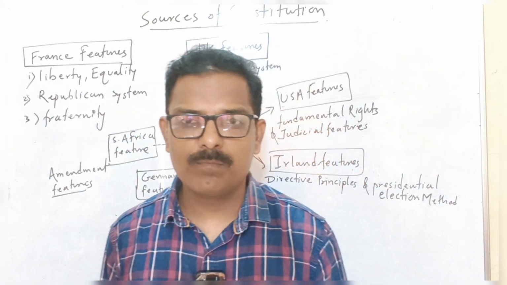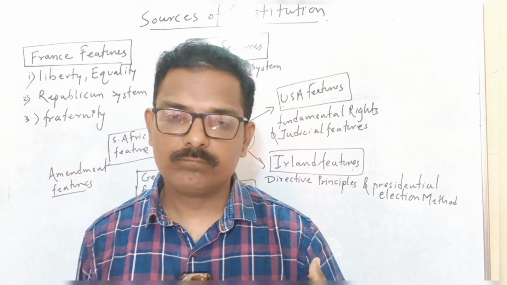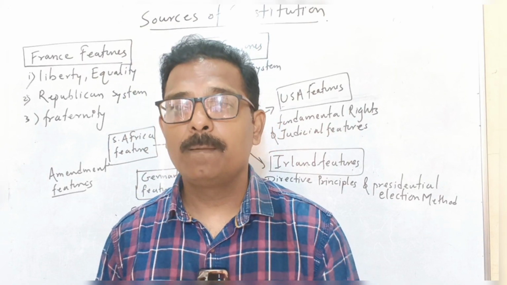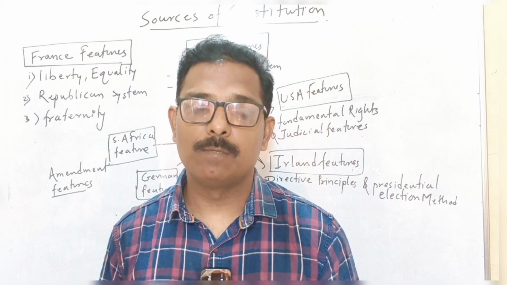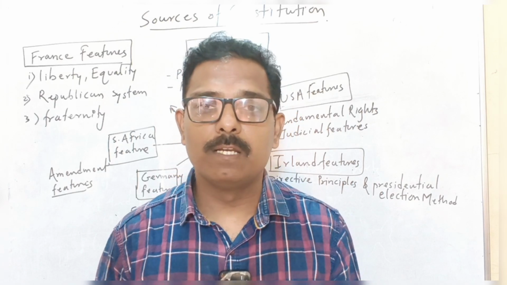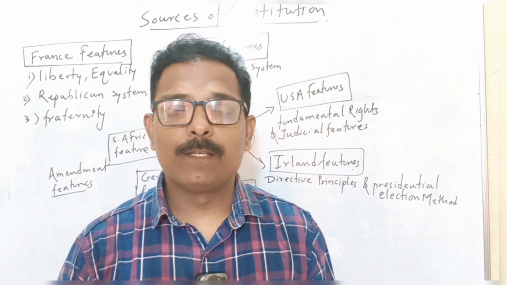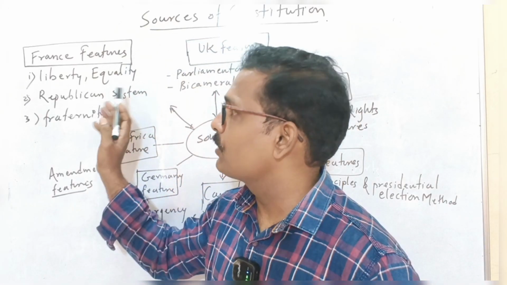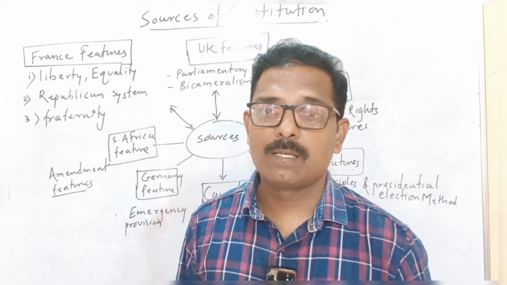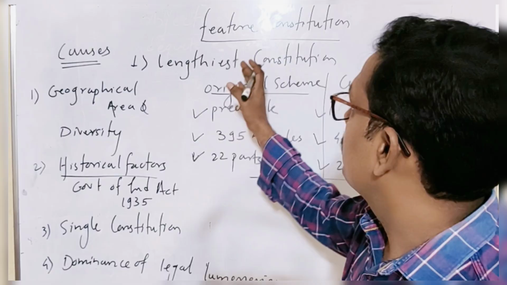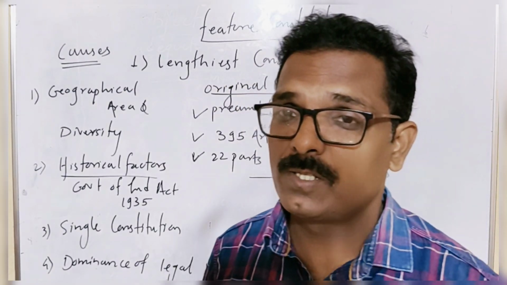So republican system means the method or system of electing the head of the state or head of the country, meaning the president, how the president is or would be elected. This method of electing the head is also taken from the French constitution. So these are some of the sources we have used in the making of the features of our constitution.